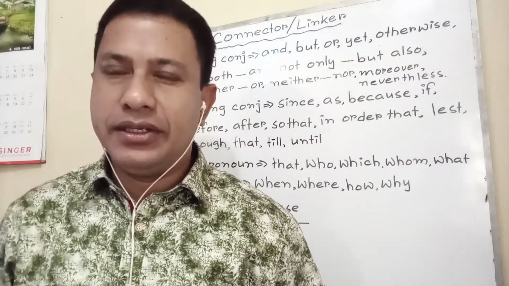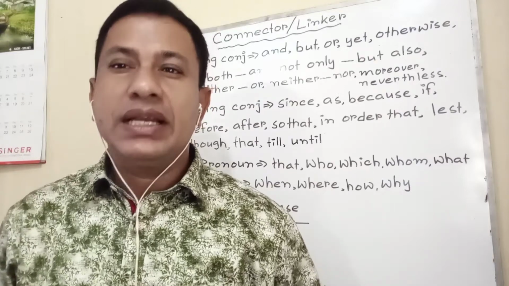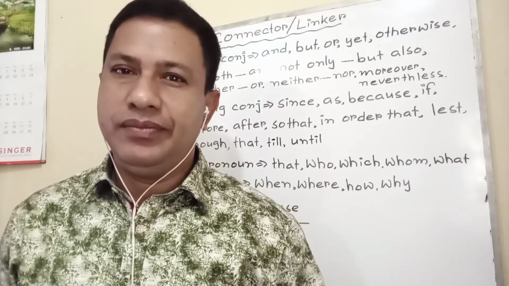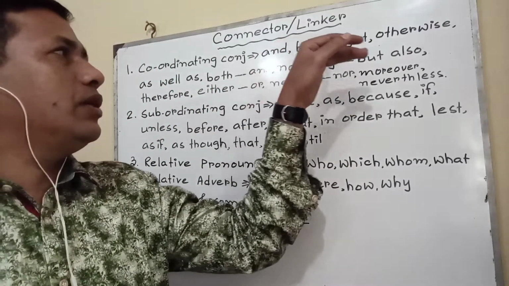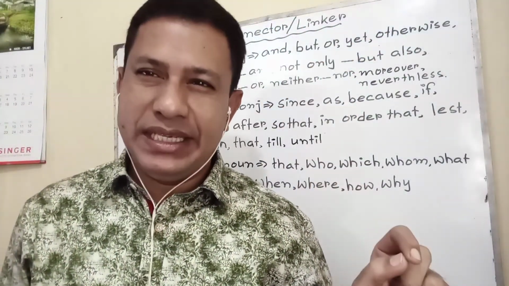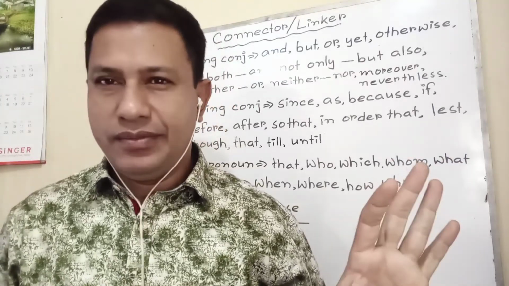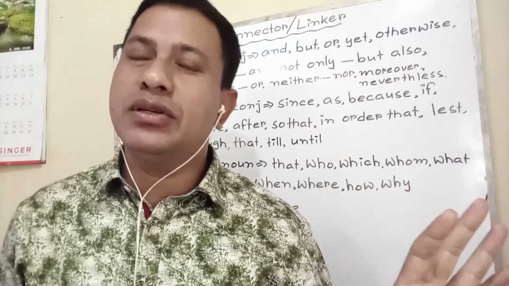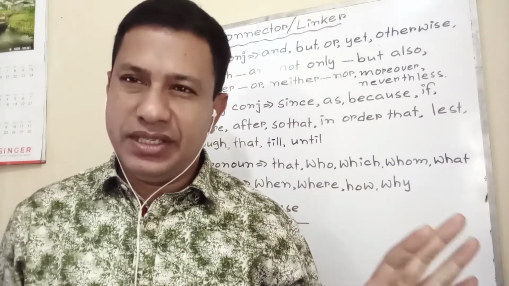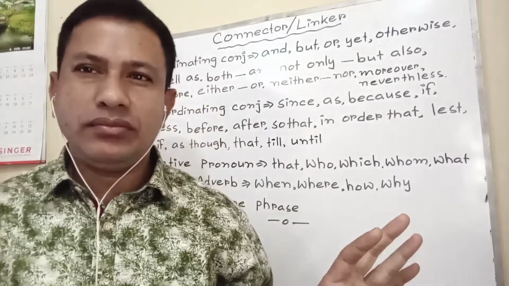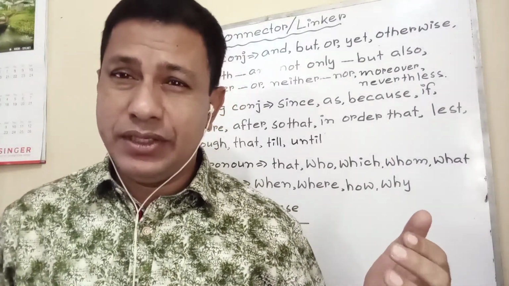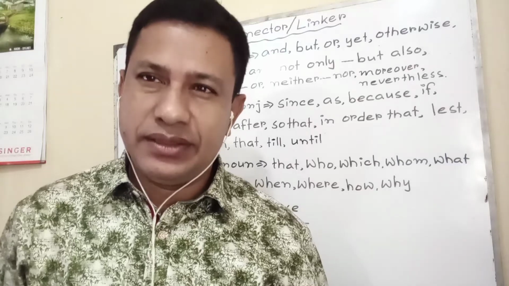Whenever you are doing a connector, try to maintain two things: the grammatical structure and the meaning. If you say, sir, I have put and, but, or, yet, otherwise, then I see that the sentence is absolutely a compound sentence and the meaning is right. The meaning has come there. Okay, that is absolutely right. And connector answers may vary from student to student in some cases. Again, a word can be used twice or thrice in some cases. You should not be confused by that.